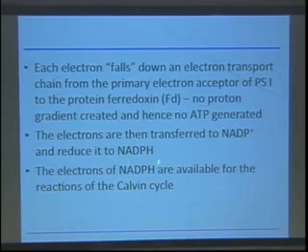And again, analogous to what we saw in oxidative phosphorylation, this is another storage molecule. So the electrons of the reduced form, this NADPH, are now available for the reactions of the Calvin cycle, which is where synthesis of organic molecules actually occurs. So you can see that there's two ways that the system is able to harvest energy from incoming photons. One is by creating a proton gradient through these electron transfer reactions, and the other is by generating NADPH, which can then be used to help drive the Calvin cycle.